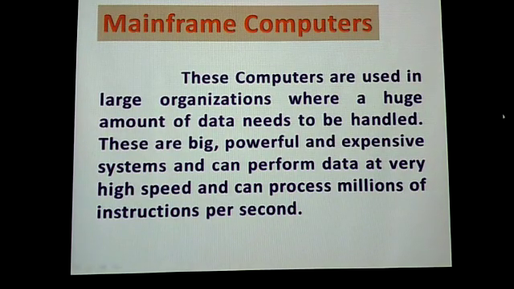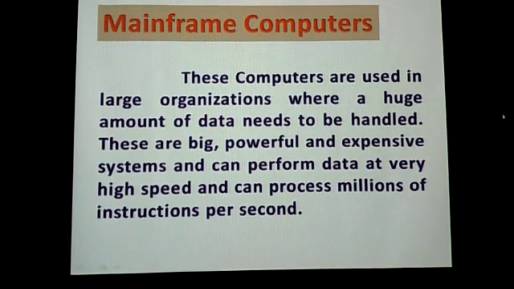These are bigger, powerful and expensive systems and can process data at very high speed, millions of instructions per second. Big organizations have to store a huge amount of data, so they use mainframe computers.